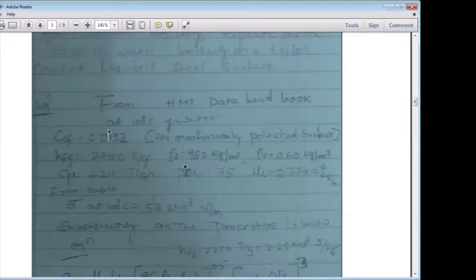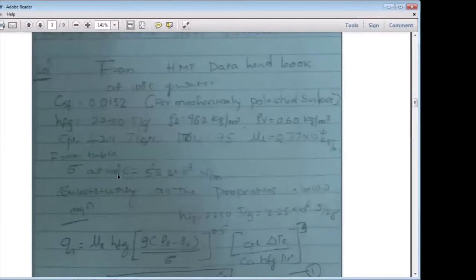Then rho_l is equal to 962, and rho_v is equal to 0.60. Cpl, the specific heat of the water, is 4211 joules per kg degrees Celsius. Then Pr is equal to 1.75. Mu_l is equal to 2.77 into 10 raised to minus 4 kg per meter second. From the data handbook, sigma at 100 degrees Celsius is 58.8 into 10 raised to minus 3.